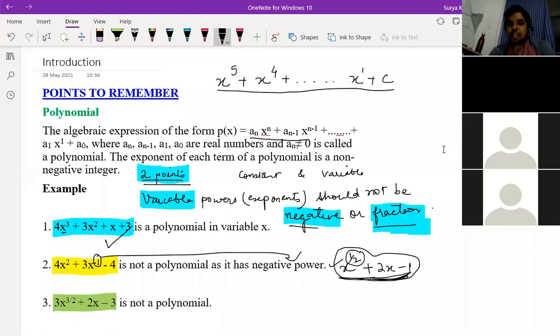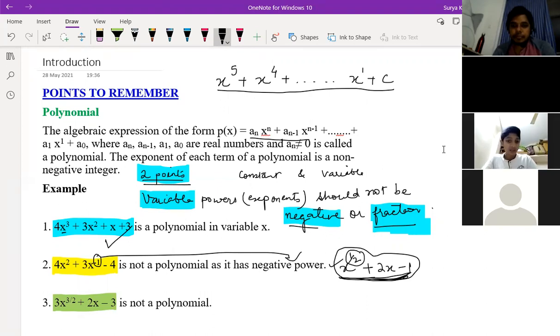Akshit, Sai Charan and Shreyanvi, all of you on the camera, please. Sir, I'm asking, if there is a variable and a polynomial, and it has a power in the form of a fraction, after simplifying we get a value.